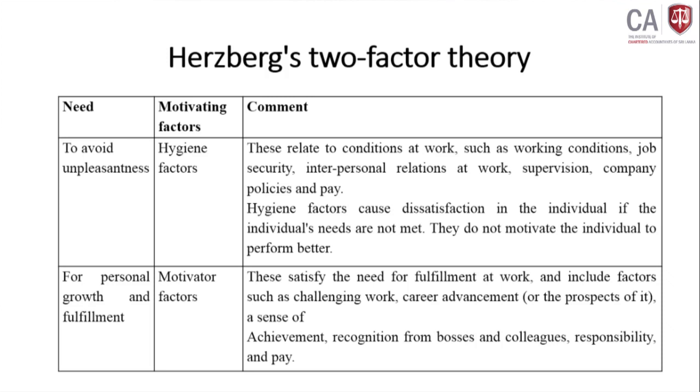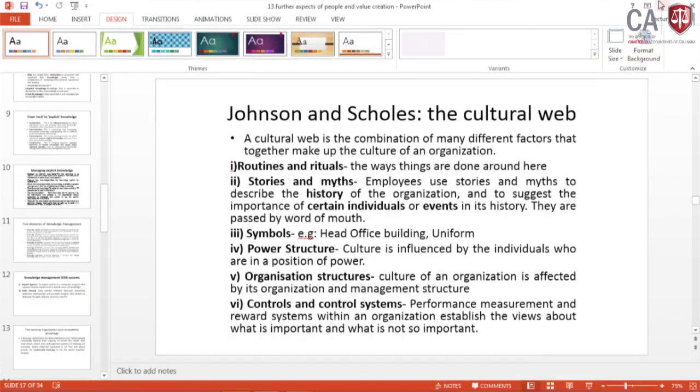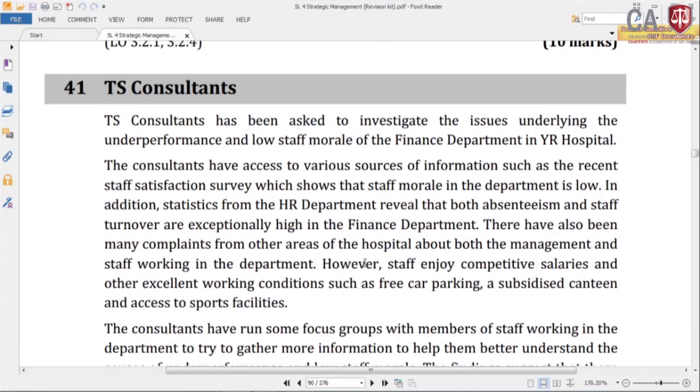The salary is normally identified as a hygiene factor, but incentives, allowances, bonuses, they are identified as motivator factors, right. So, we will look at the theory part, and we will look at the questions.